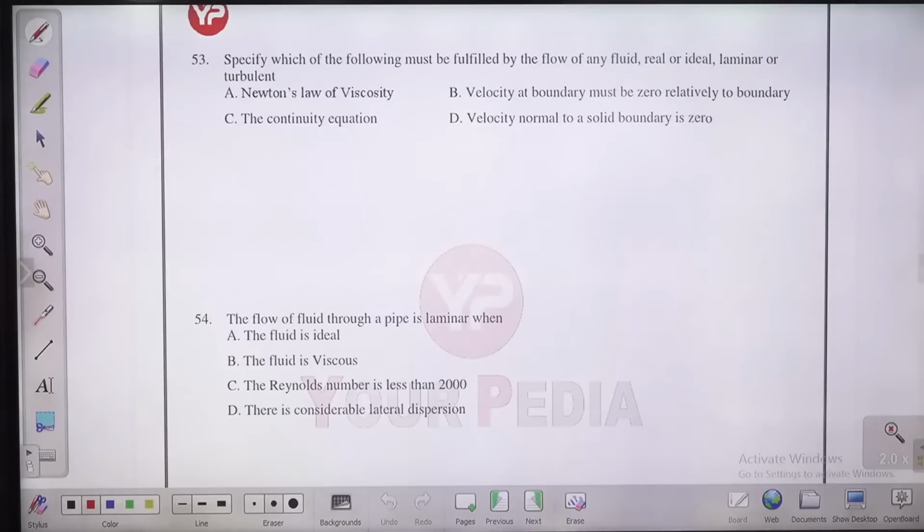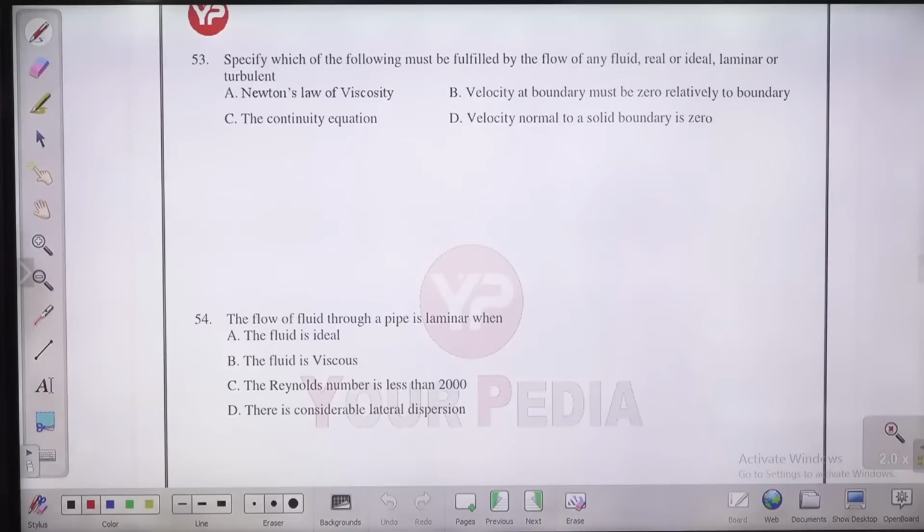Specify which of the following must be fulfilled by the flow of any fluid. Which is going to be satisfied? Now please read and try to answer. I think everyone will be easily able to answer if you read and go through this particular question. Specify which of the following must be fulfilled by the flow of any fluid: real or ideal, laminar or turbulent. What is required to be satisfied, guys?